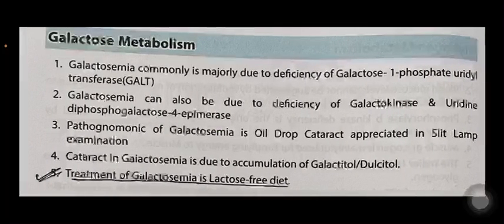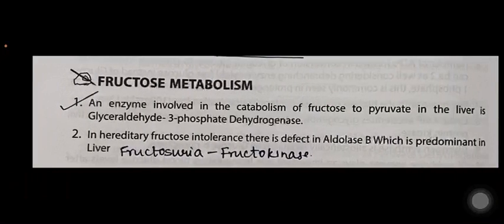Galactosemia is most commonly due to the deficiency of galactose 1-phosphate uridyl transferase. It can also be due to the deficiency of galactokinase and uridine diphosphogalactose 4 epimerase. Pathognomonic of galactosemia is oil drop cataract, appreciated on slit lamp examination. The cataract in galactosemia is due to accumulation of galactitol or dulcitol. Treatment of galactosemia is a lactose-free diet.